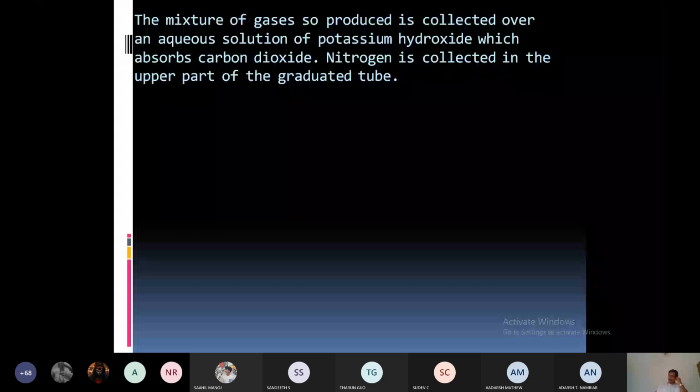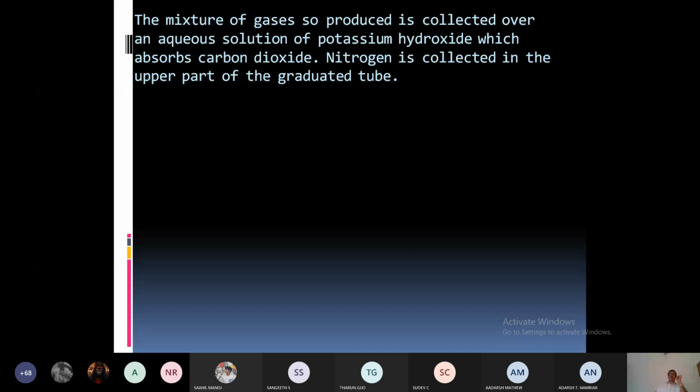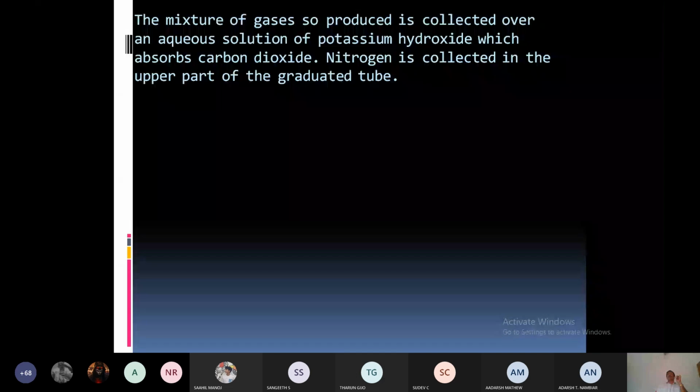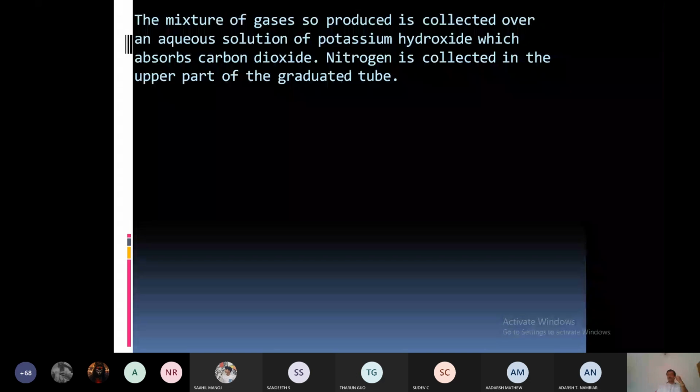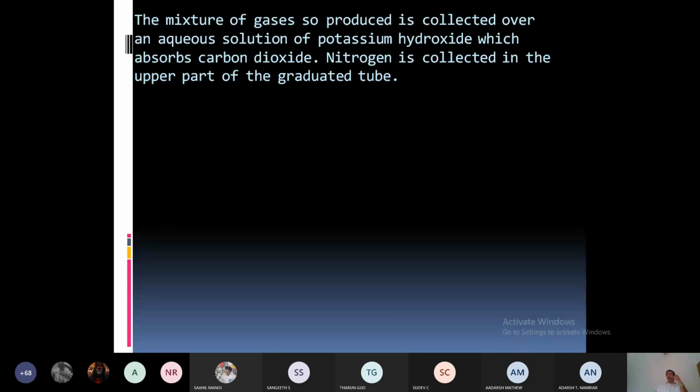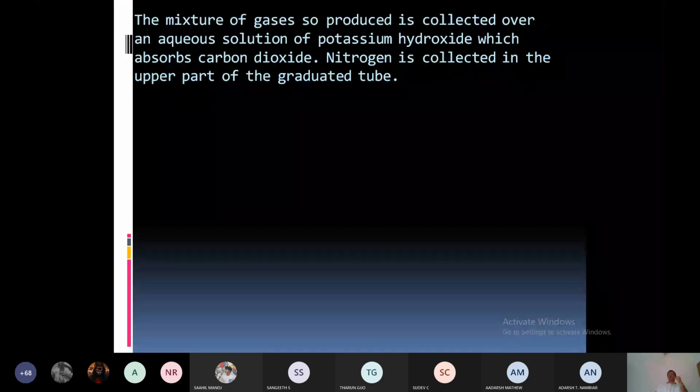Here the volume of nitrogen collected is not at STP, it is at a different temperature. So we have to find out the pressure of nitrogen, volume of nitrogen, and the reaction temperature. From that we can find out the volume at STP. What is the pressure at STP? We know it is 1 bar. And what is the temperature at STP? 273 Kelvin. All this is known, so we can find out the volume at STP.